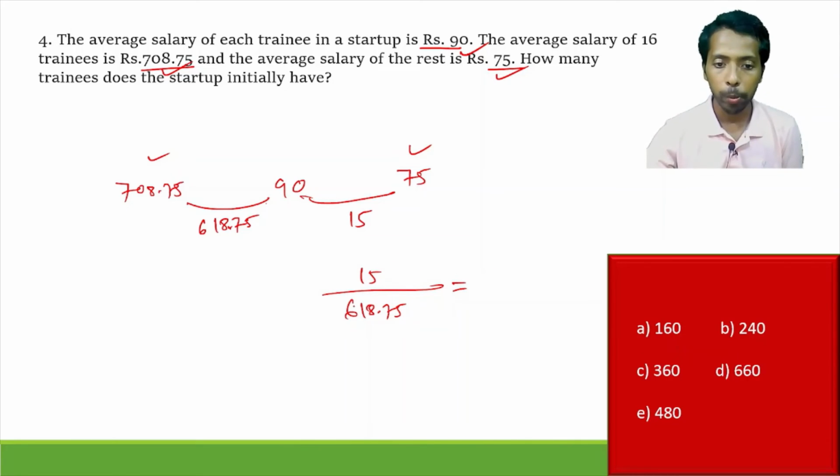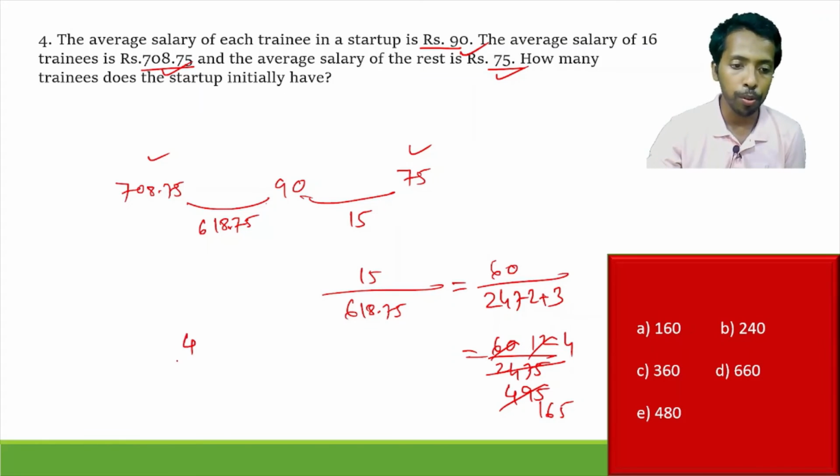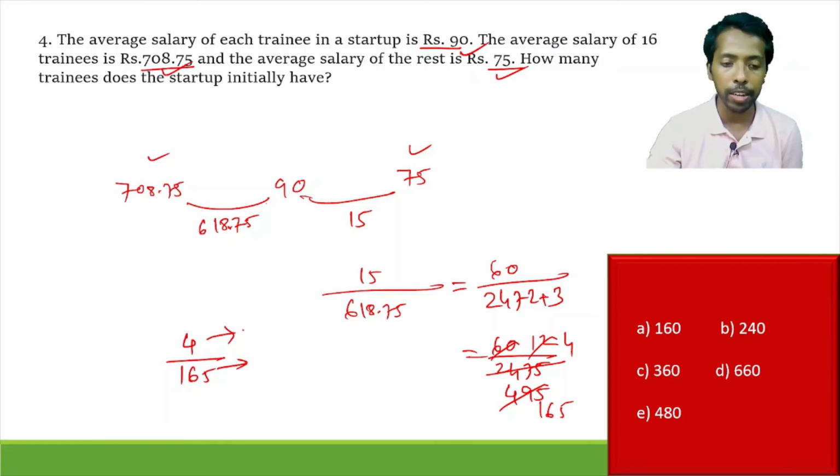So numerator and denominator multiplied by 4, this is 60, this is 2472 plus 3, right? So this gives us 2475, and this is 12, this is 4, this is 9, this is 5. So this is 3, 16, 5, this is 3, 4. So 4 by 165. Now see, either of these two parts, absolute value is given, that is fixed salary of 16 trainees, that is 708.75.